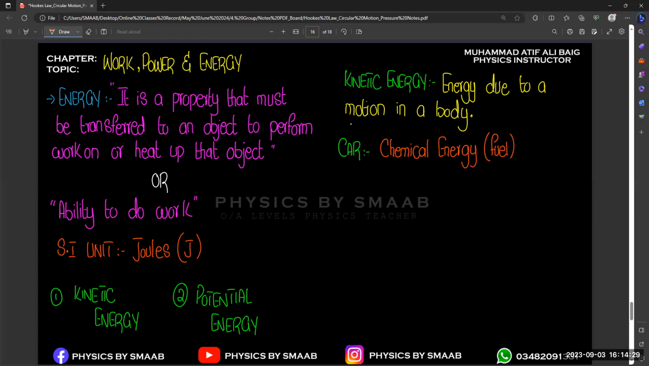Chemical energy in the form of fuel, right? So fuel gives you the chemical energy, and we know that when fuel burns, it will help the car to accelerate or to start to move from a point. So this chemical energy converts into mechanical energy, right?